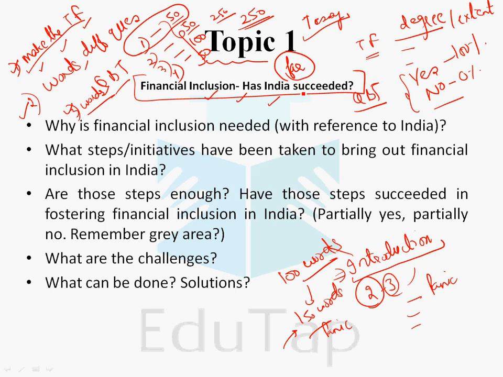Right? But if you start writing from this point itself that India has done these things and so we can say India has done well, India has not been able to do these things, and then we say that India has not been able to do well, that will not be a good essay. You will have to start with some other thing. You will have to bring the context or the actual question into the previous questions. So we can start with this question, why?